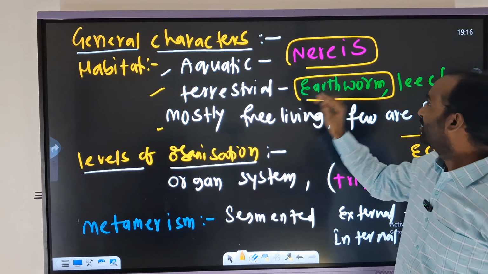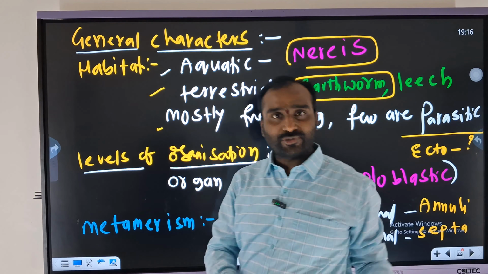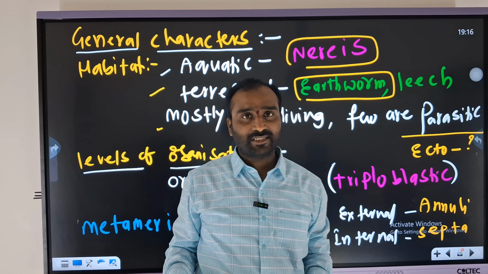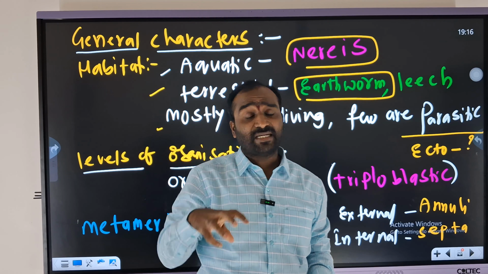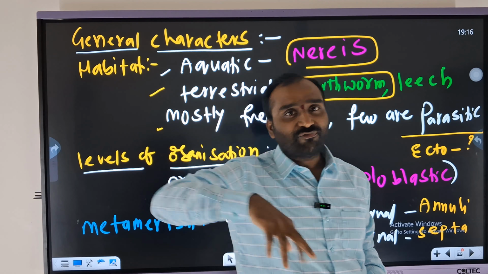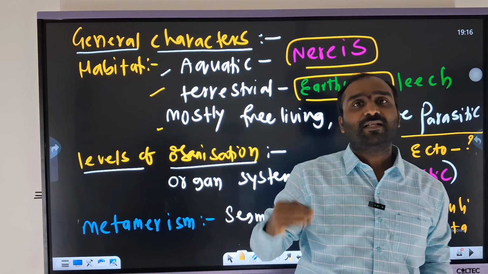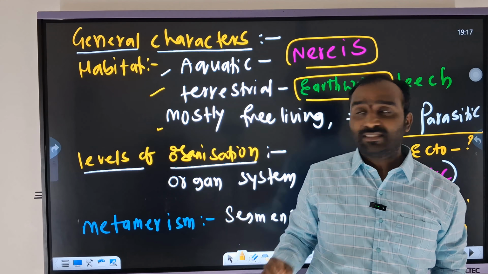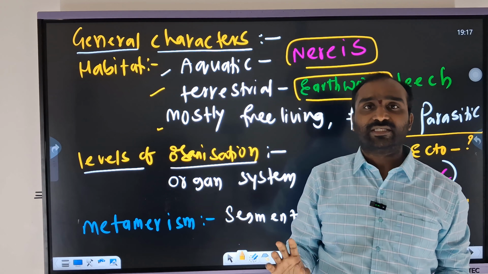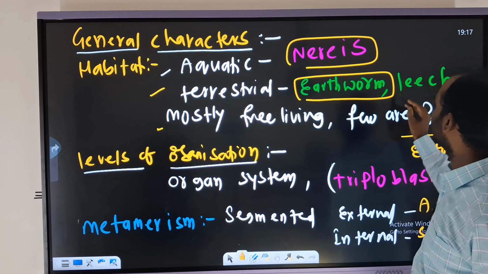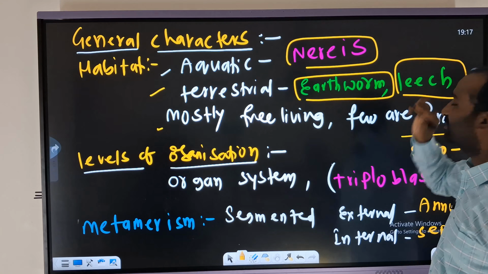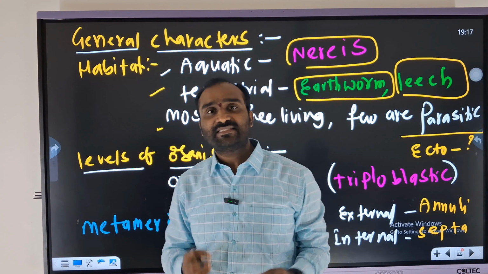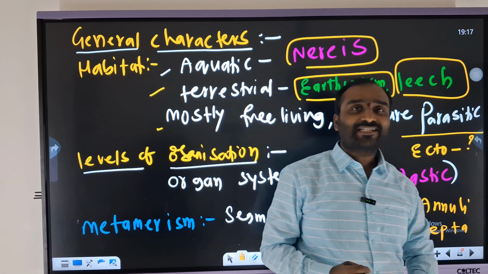Next is terrestrial: earthworm. Just as you have seen, the earthworm has segments. Am I clear? Nereis also has segments, but the earthworm is habituated to survive on land, while this one is aquatic. And along with that, leech. One more important one: leech. Am I clear? So leech is an organism that we consider an ectoparasite.